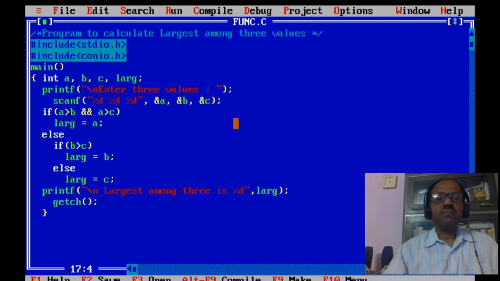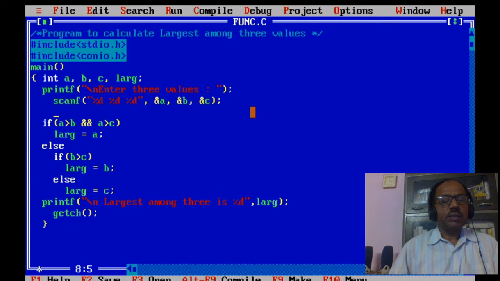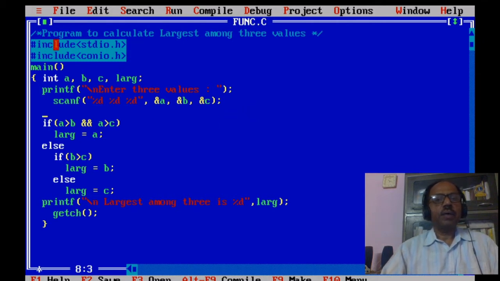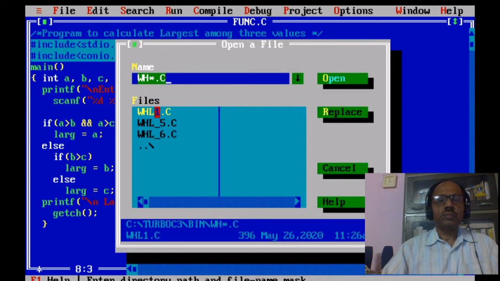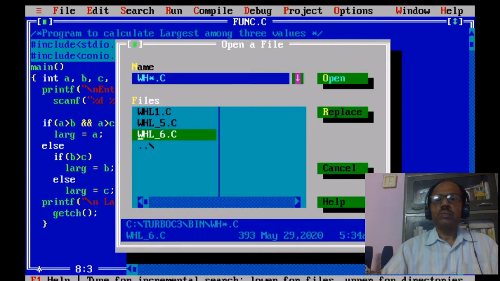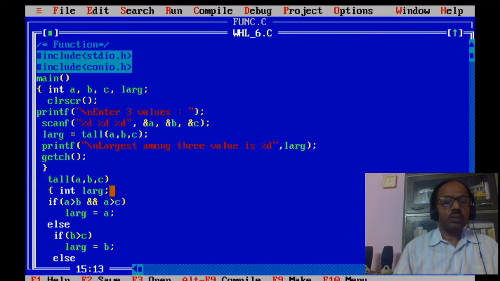Now we will change this program into two functions and try to do the same. Here, printf, scanf, here we will give the program as this one, tall.